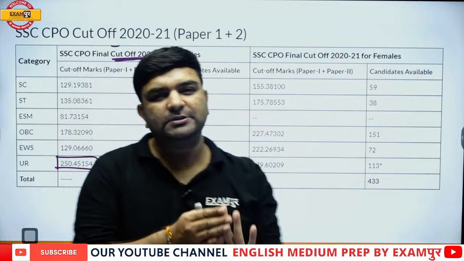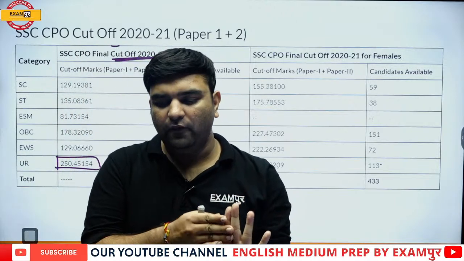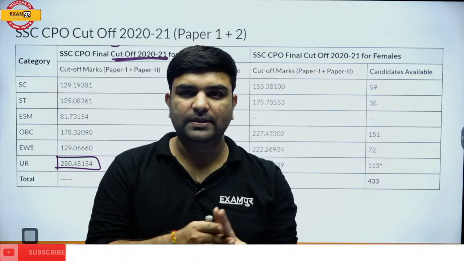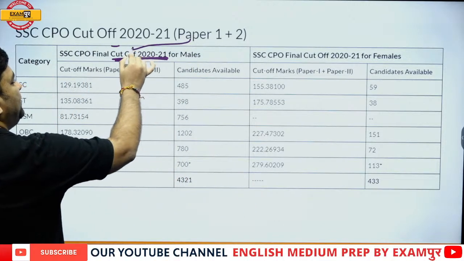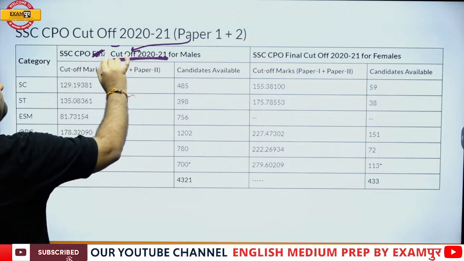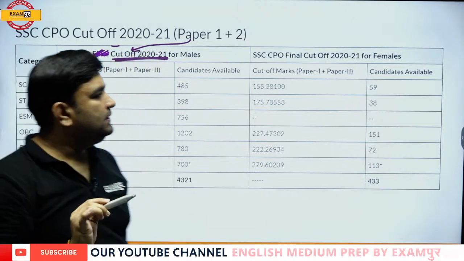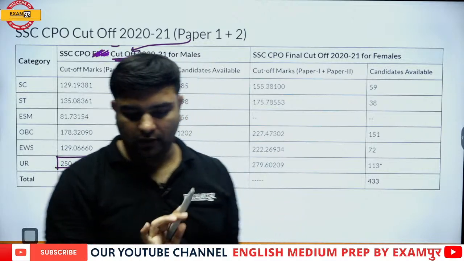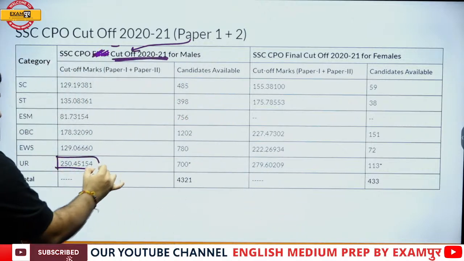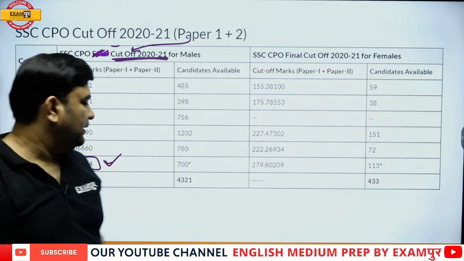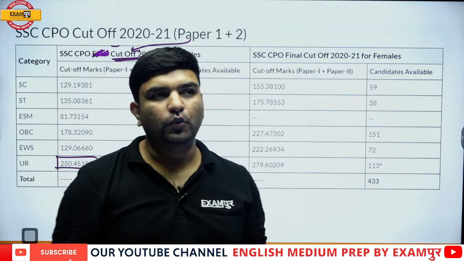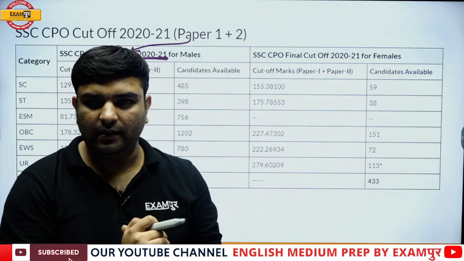This is the paper 1 plus paper 2 cutoff. If you are above 250, then you would be in the process of the merit list.